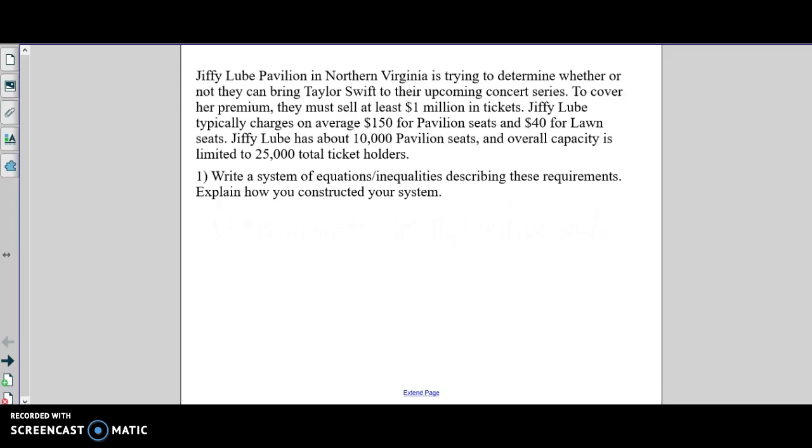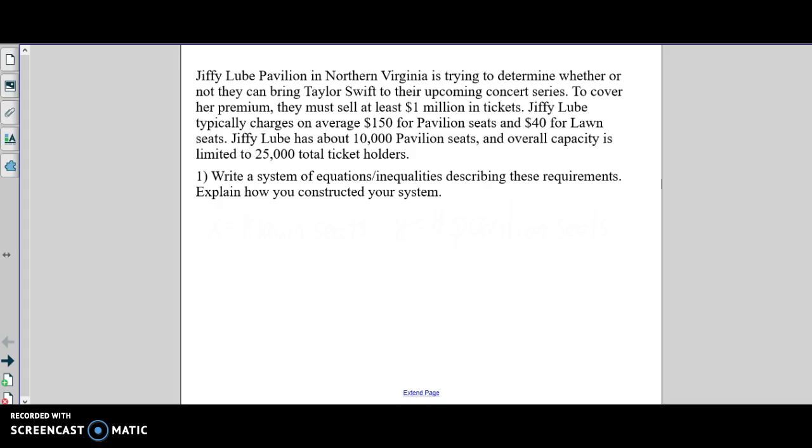Alright, so this problem wants us to look at ticket sales and determine whether or not it's worthwhile to bring Taylor Swift to the Jiffy Lube Pavilion in Northern Virginia. So the first thing we have to do is think about how we can go about creating our system that will allow us to actually solve this problem.